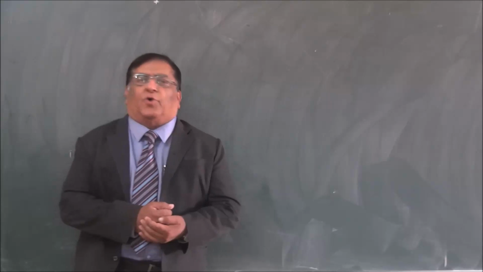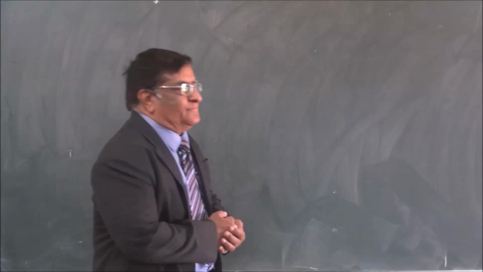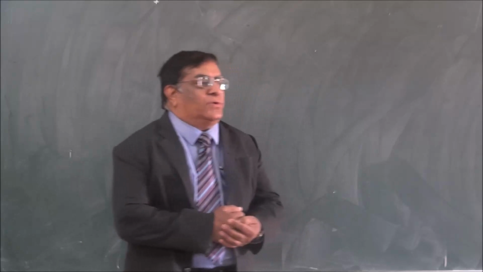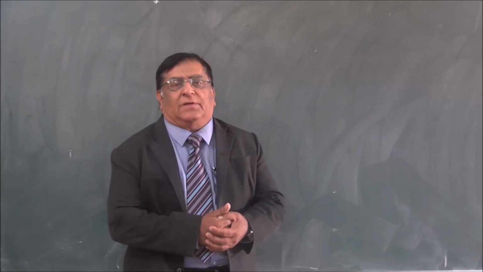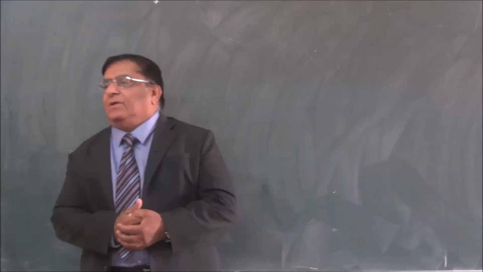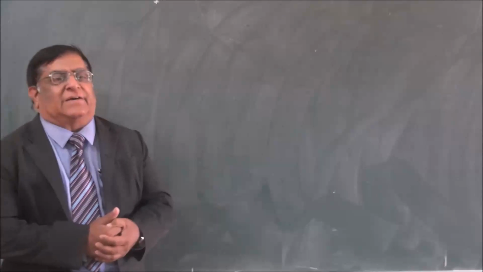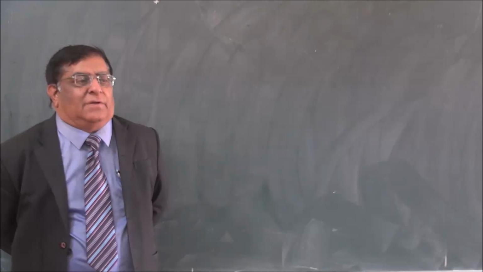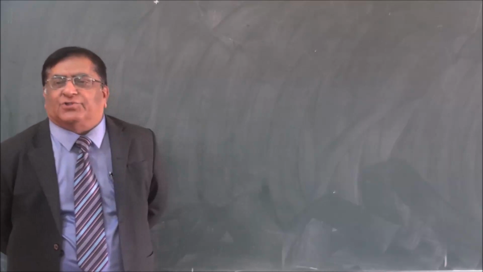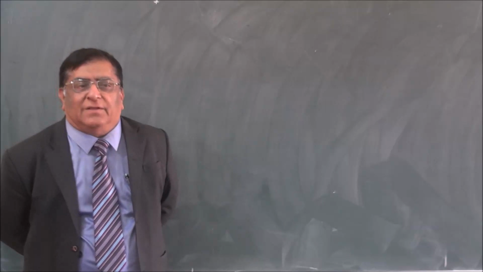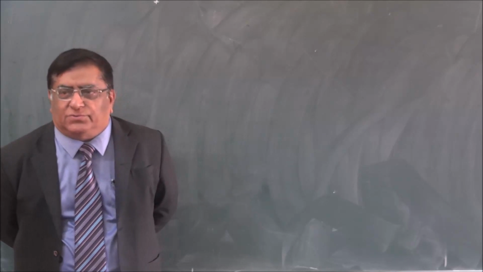We are starting the new topic, rotational motion. We know that there are different types of motions. What are the different types of motion? One is the linear motion. There are two categories: linear and translational. What is the difference between the two?